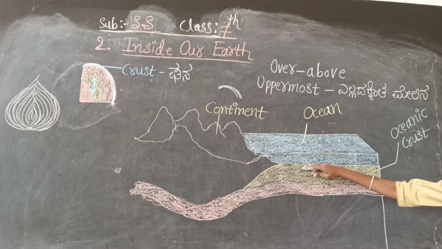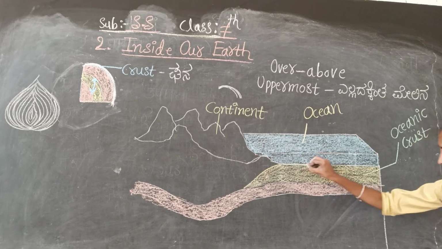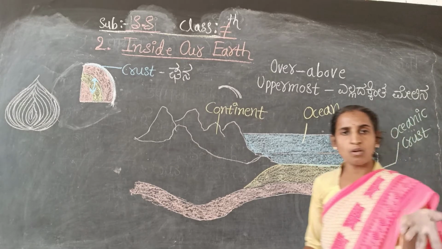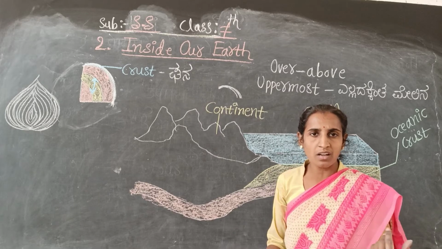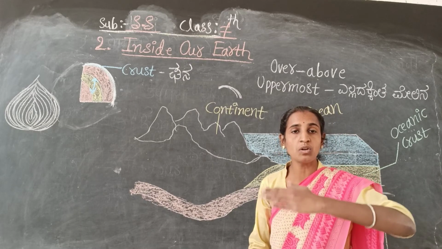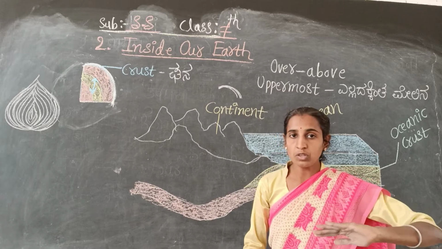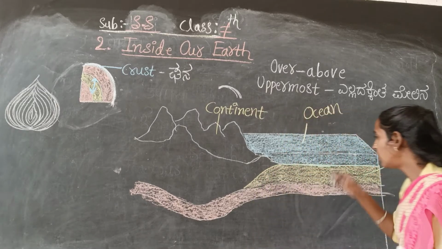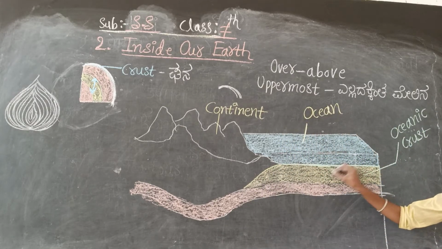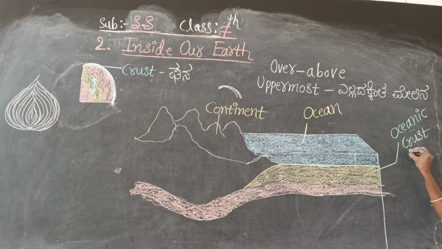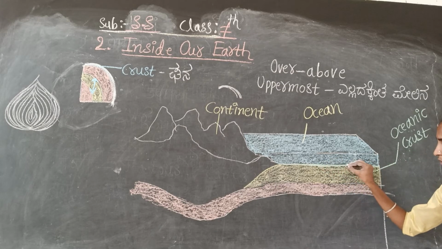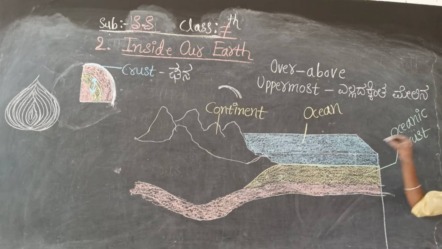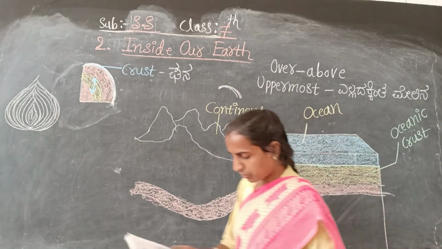This ocean floor below, what is the meaning of floor? Floor means the level. The part below the ocean floor is called crust. That point you have to remember. The ocean floor below what is there, that is called an oceanic crust. So that point you have to remember.